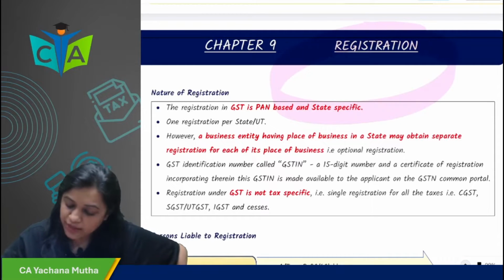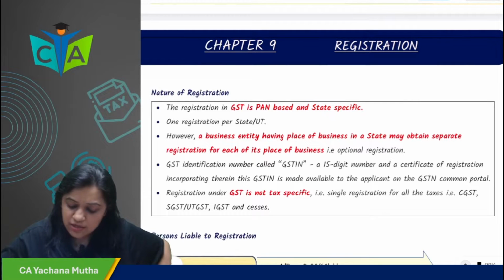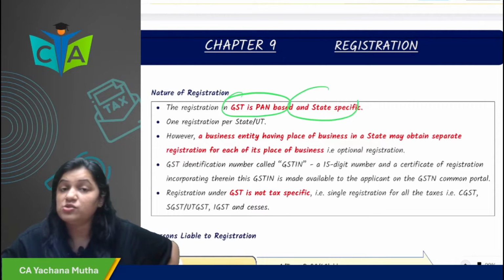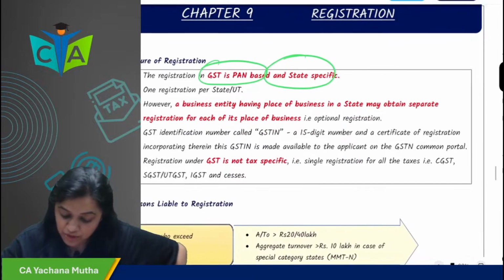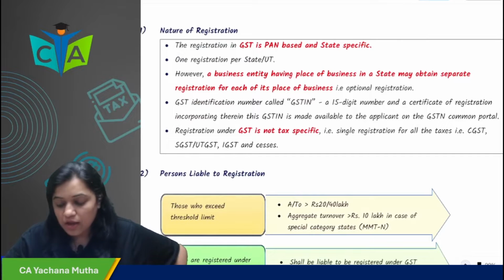So we would be very quickly doing what? Revision of registration chapter. So GST registration is what? PAN based, and it is what? State specific. One registration per state is what we do.